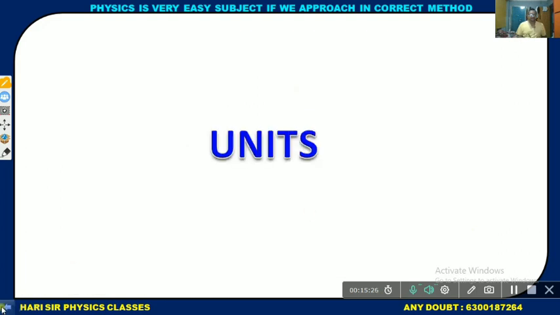Before that, I have to give one very important problem. Find the odd one out. A radius, B speed, C length, D current.